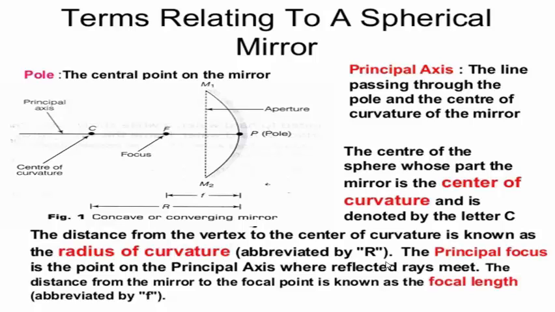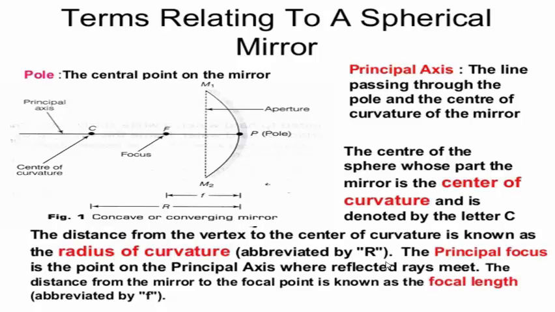The distance between the center of curvature, that is C, and the pole of a spherical mirror is called the radius of curvature, which is denoted by R, as you can see in the figure.